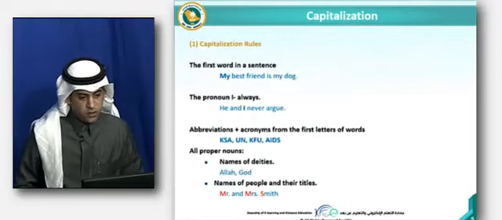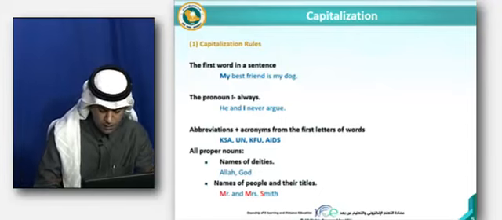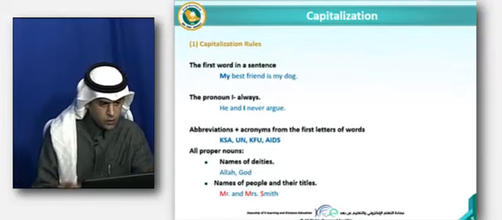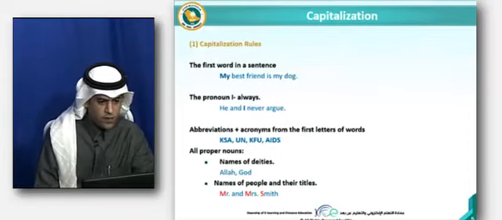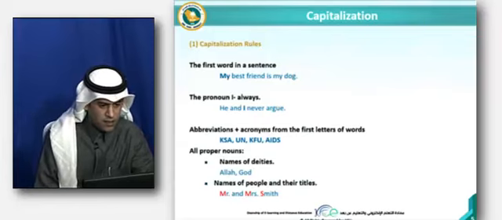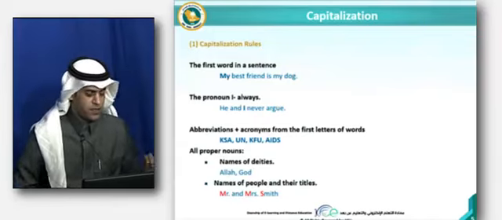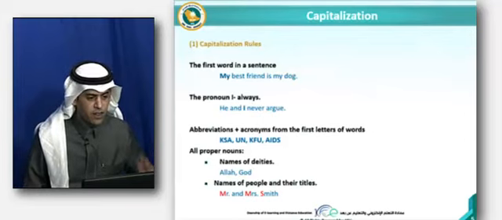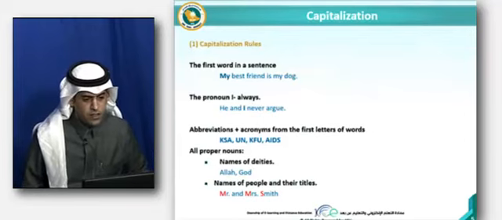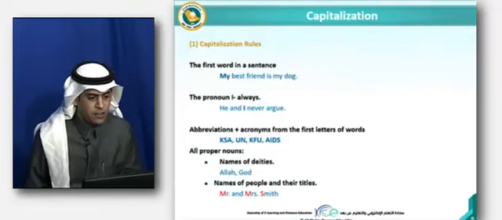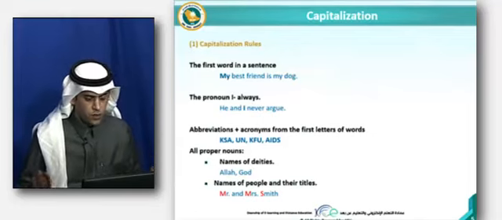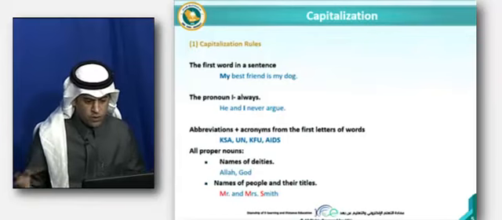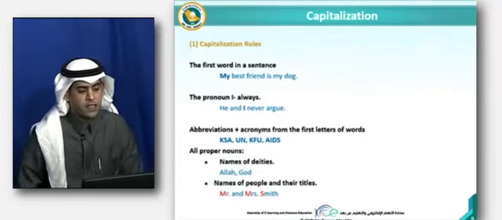So what are those rules? When do we need to capitalize words in English? First, we capitalize the first word in a sentence. Whenever you start a sentence in your paragraph, you need to capitalize the first word, like this sentence: My best friend is my dog. We need to capitalize the word "my", specifically the letter M at the beginning.